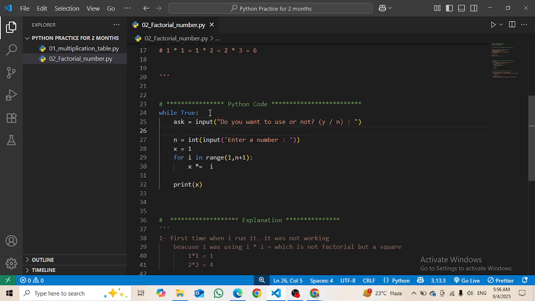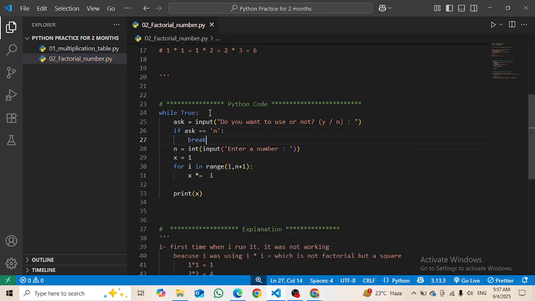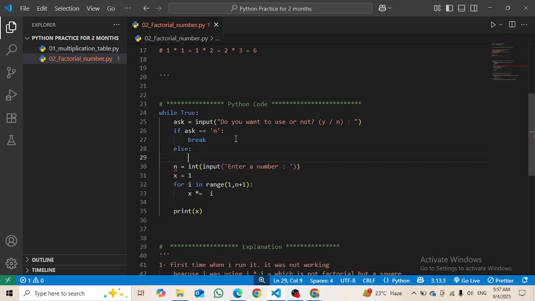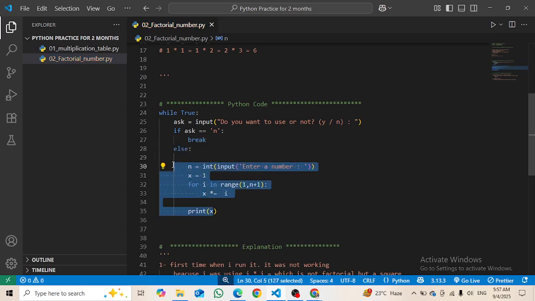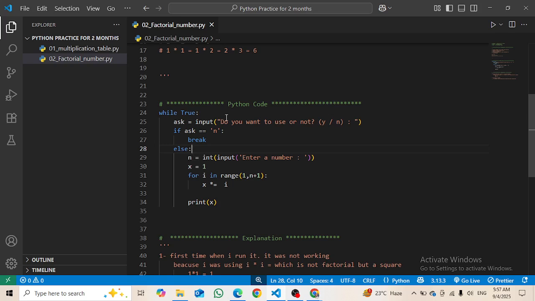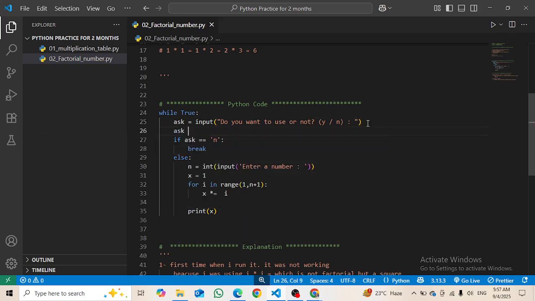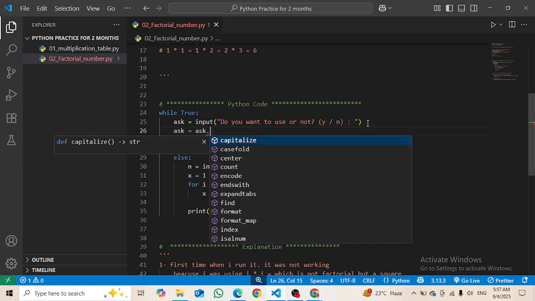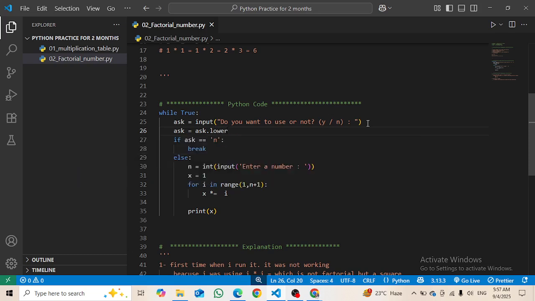Then I ask, and then I will check if ask is equal to no, n means no, then I will break it, okay. Or else, I can run the whole code, which is like this. Here what I'm going to do is ask equals ask dot lower. All right, let's run it again.